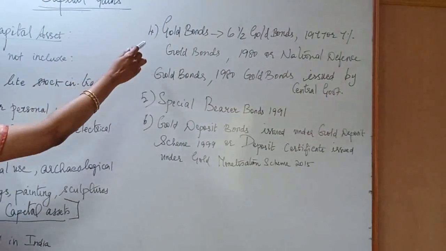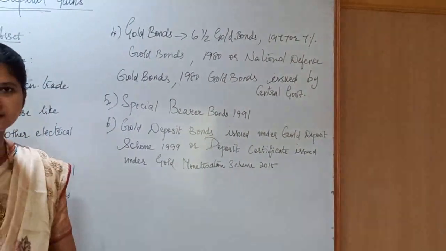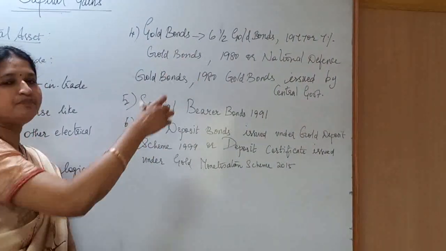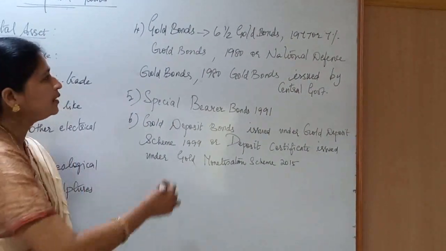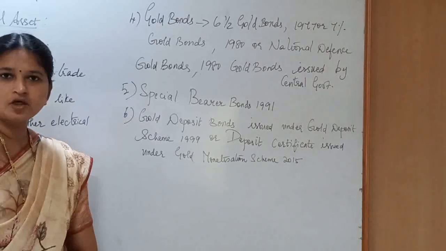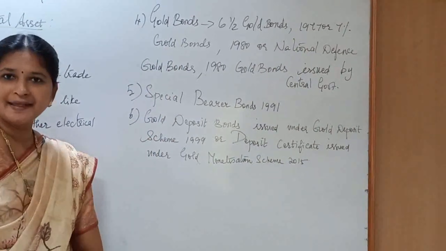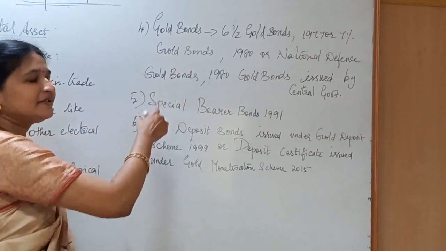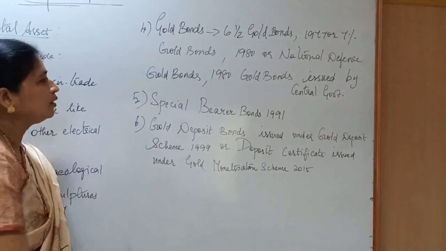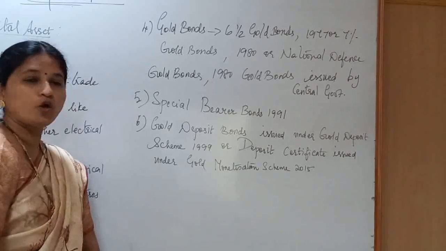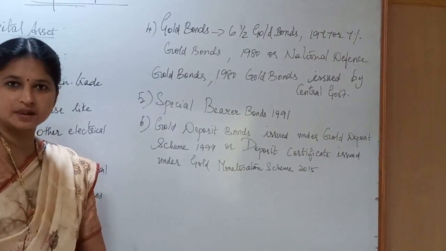The fourth item is gold bonds like 6.5% gold bonds 1977, or 7% gold bonds 1980, or National Defence gold bonds 1980, or gold bonds issued by the central government.